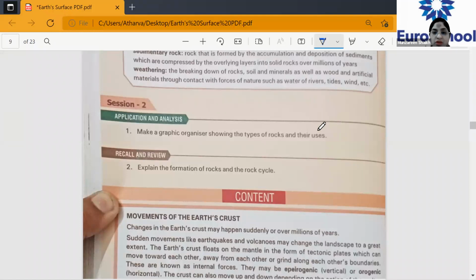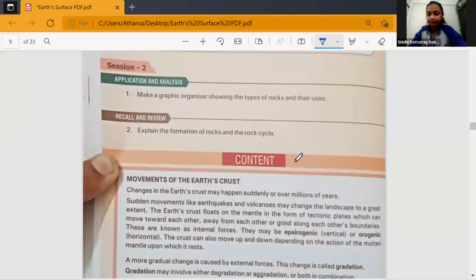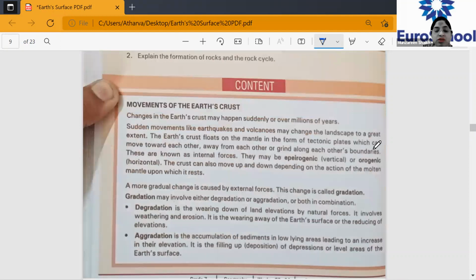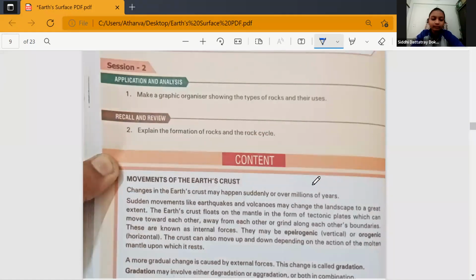Next is explain the formation of rocks and the rock cycle. For the formation of rocks and the rock cycle, you are going to write the entire paragraph I just did on how the rock cycle works, and you are also going to explain the formation of rocks. The paragraph just above that tells you how rocks are formed. Clear? Yes, ma'am. Can one person tell me the page numbers which students can refer to if they want to write about the types of rocks and their uses? Tell me which page number it is. 79. Very good. And formation of rocks and the rock cycle is on page number?